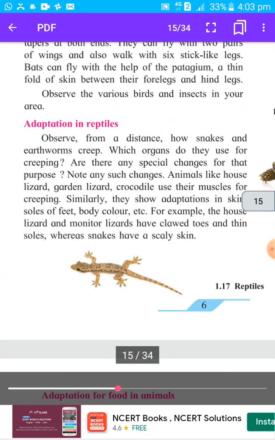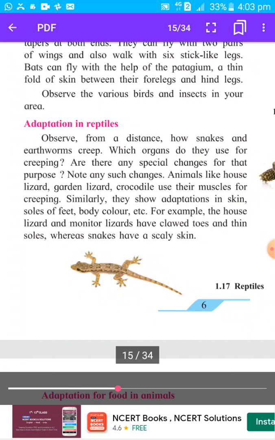The next one, adaptation in reptiles. So reptile means which creep on the ground, like snake, lizard. Okay, so snake, lizard are reptile animals. So again they have certain adaptations, due to which they can live easily.